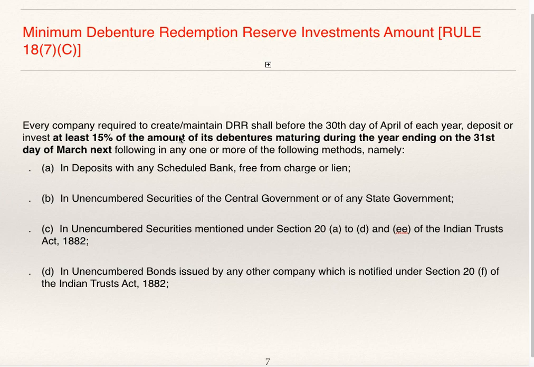From your viewpoint, this is important. Every company required to maintain DRR shall, before 30th day of April each year, deposit or invest. 1st April to 31st March is the accounting year. On 31st March, some of the debentures are getting matured. 15% of that is to be invested or deposited before 30th of April.